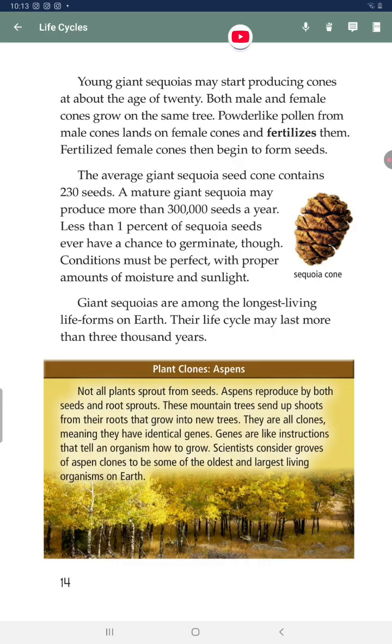Aspens. Not all plants sprout from seeds. Aspens reproduce by both seeds and root sprouts. These mountain trees send up shoots from their roots that grow into new trees. They are all clones, meaning they have identical genes. Genes are like instructions that tell organisms how to grow. Scientists consider groves of aspen clones to be some of the oldest and largest living organisms on Earth.